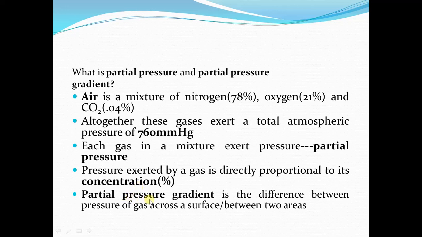Now what is partial pressure gradient? Gradient means the difference. So partial pressure gradient is the difference of pressure of a gas across a surface or between two areas. Means at one place the pressure is high and at the other place the pressure is low. So partial pressure gradient is the difference between the pressure of a gas across a surface or between two points or between two areas.